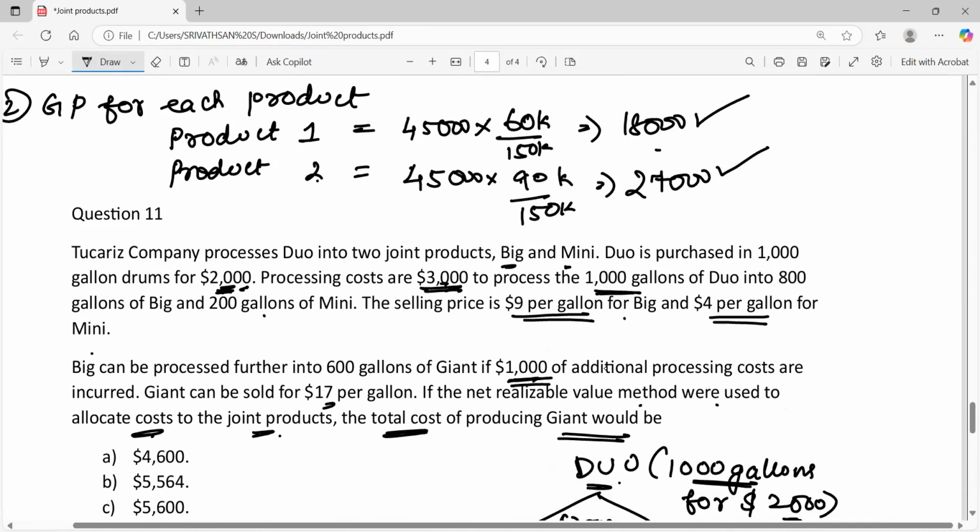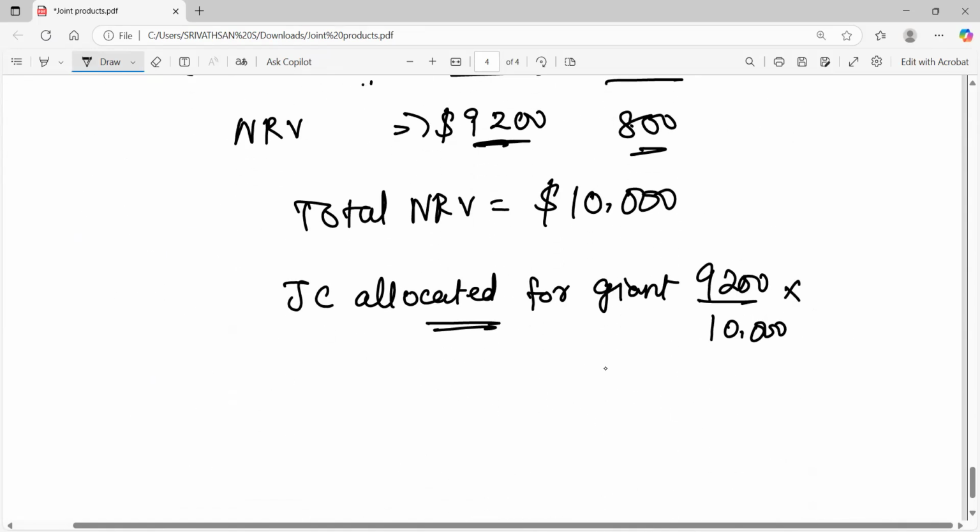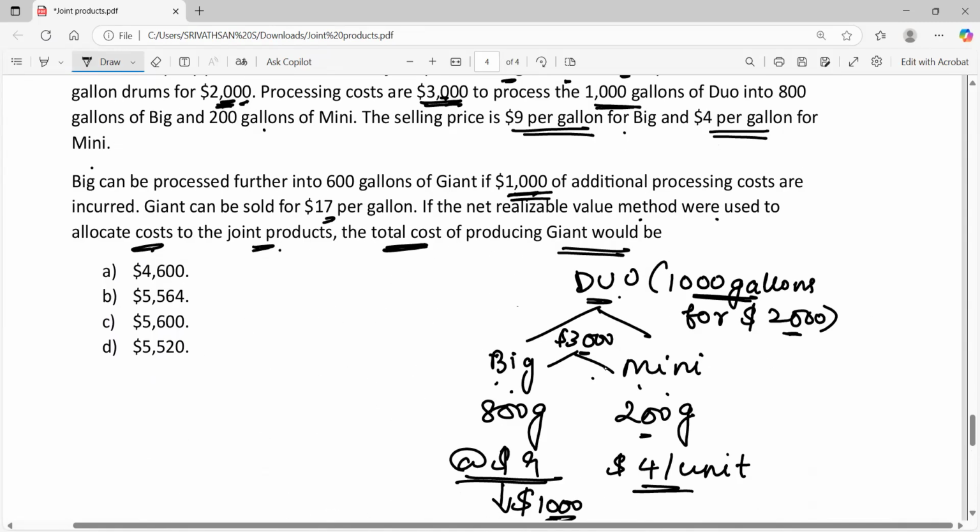This 2,000 rupees is also a joint cost because it is incurred for purchasing DO. DO is further processed into big, and big is further processed into giant, and DO is also used for processing mini. So this 2,000 is also the common cost. So total common cost is 5,000, which includes 3,000 plus 2,000. So how much do we get? 9,200 by 10,000 into 5,000. We get 4,600 rupees. So 4,600 rupees is option A, which is the joint cost allocated for product giant.